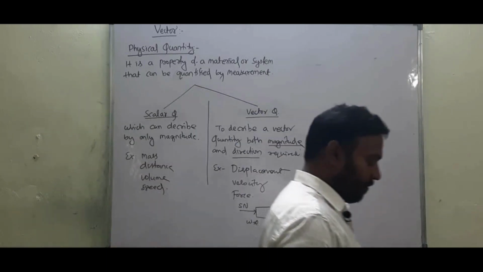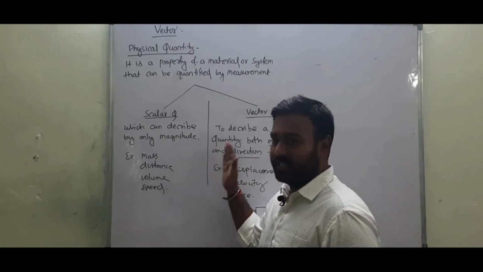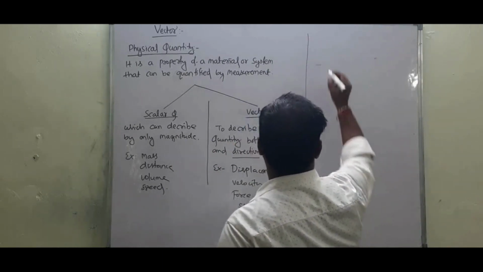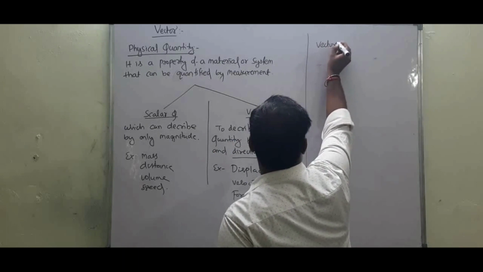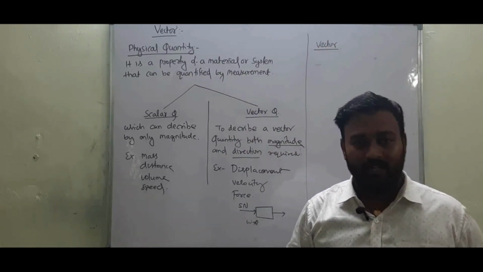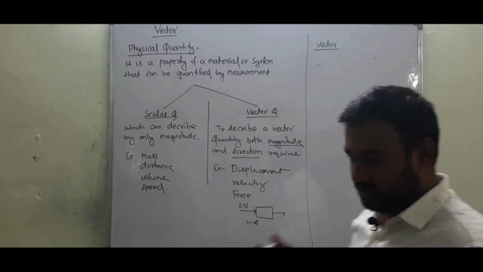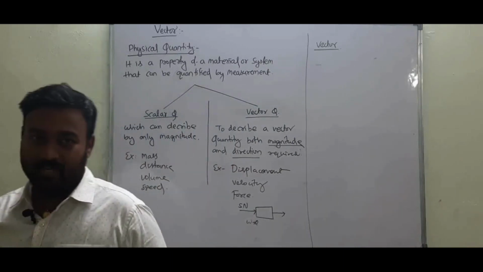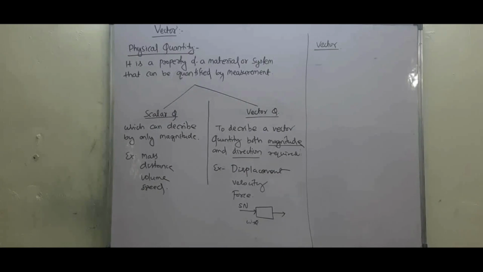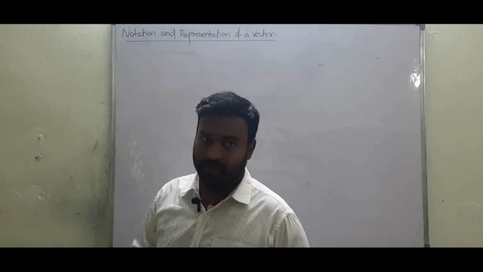Coming back to our mathematics, these are the basic things about scalar quantity and vector quantity. Now we are going to the vector algebra that we are going to study in this class. To represent a vector quantity, we need to study different things. Now, notation and representation of a vector.